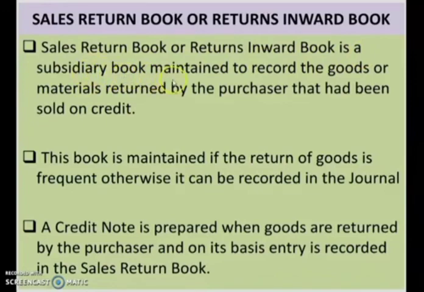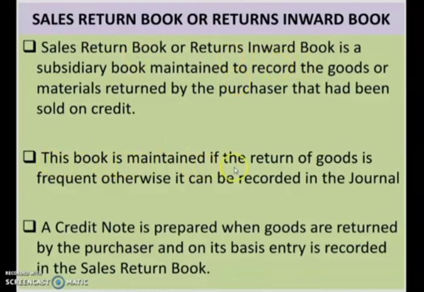It maintains the record of goods returned by the purchaser that had been sold on credit. So those items which are sold on credit, when they are returned back, will be recorded in the sales return book. Remember both names.